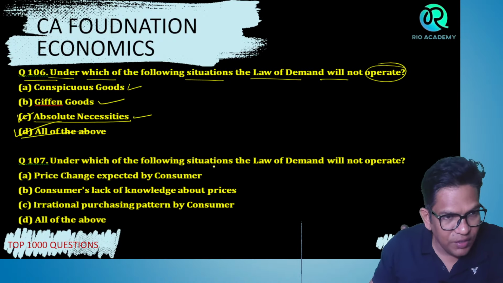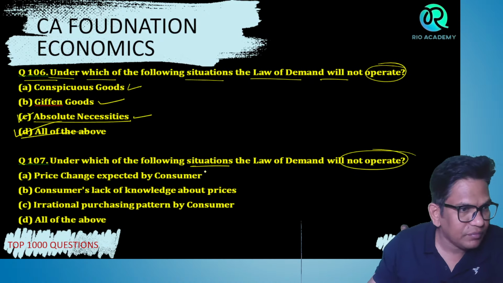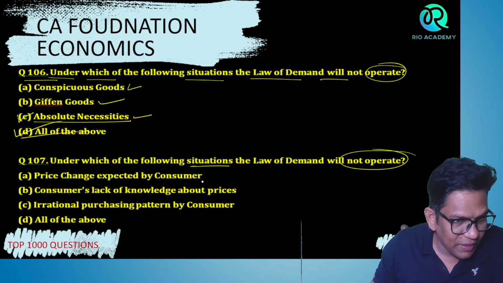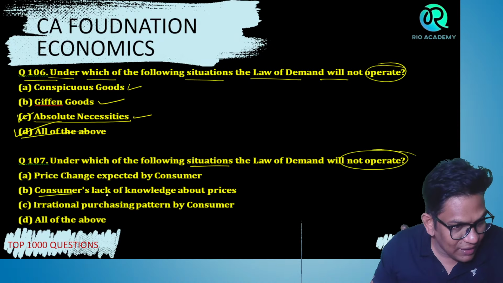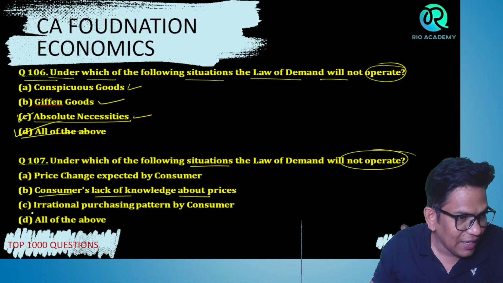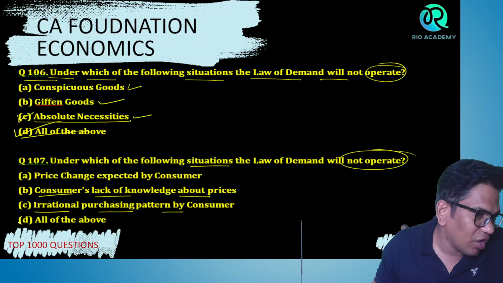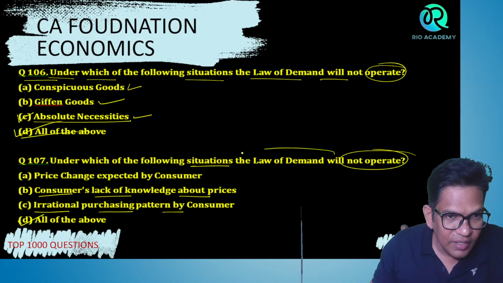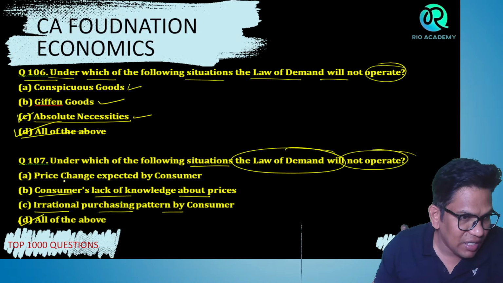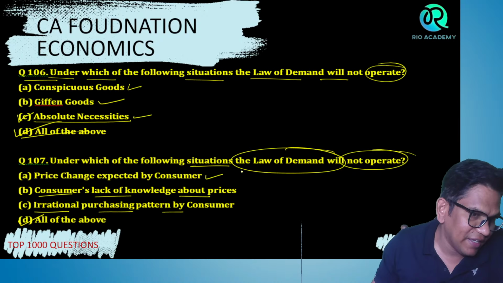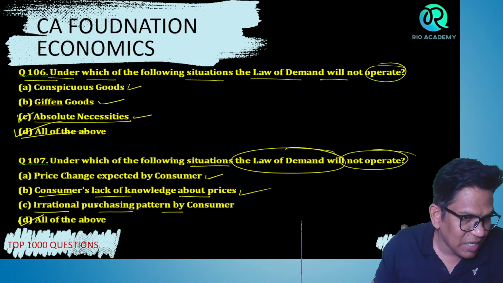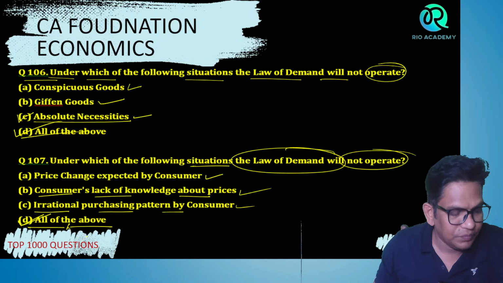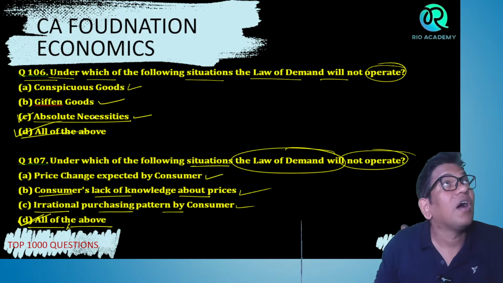Next, under which of the following situations will the law of demand not operate? Price change expected by the consumer, consumer lack of knowledge about the price, irrational purchasing pattern by the consumer, all of the above. Here also it is all of the above, because the law of demand does not operate when the price change is expected. The consumer knows that the price may increase or decrease. The consumer lacks knowledge about the price. Irrational purchasing pattern by the consumer. Bacho, the right answer is all of the above. Correct? Understood?